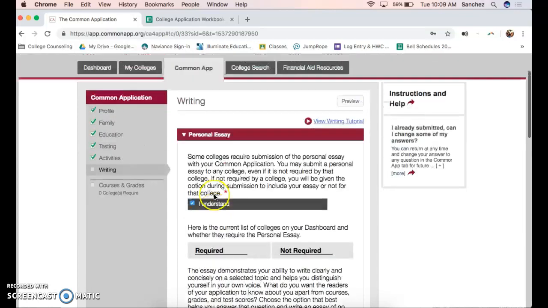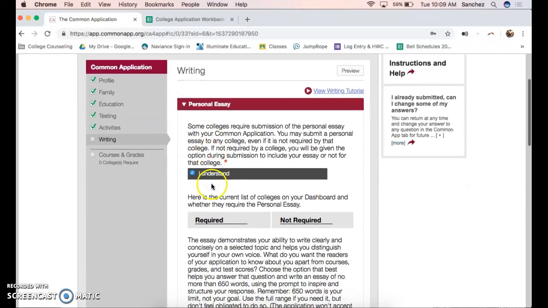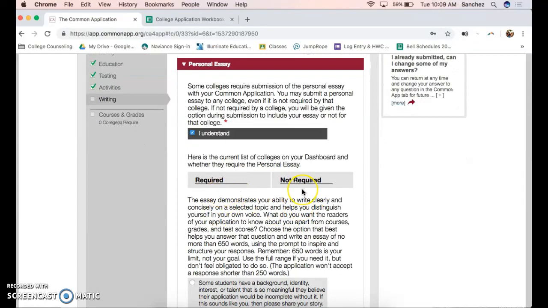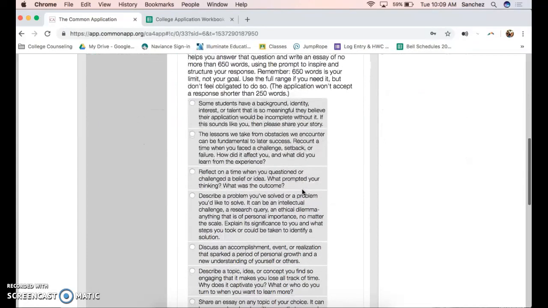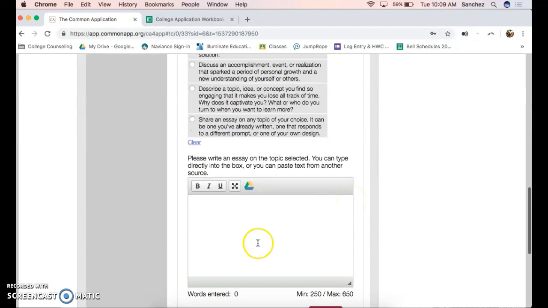This is going to show you, once you add schools onto your dashboard, what colleges actually require a personal statement and which ones do not. Most of them do, but those colleges will be listed here for you. This is where your personal statement is going to be pasted. So don't put it in now. That should be the very last thing.